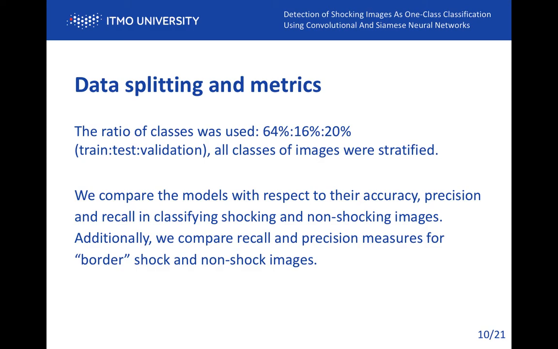The breakdown into the training, validation, and test sets was stratified. The images of each class and each border subclass were represented proportionally in the three sets. For the validation set, 20% of all images were used. Thus, the ratio of the sets was 64%, 16%, and 20%. We compare the models with respect to their accuracy, precision, and recall in classifying shocking and non-shocking images. Additionally, we compare recall and precision measures for border shock and non-shock images separately.